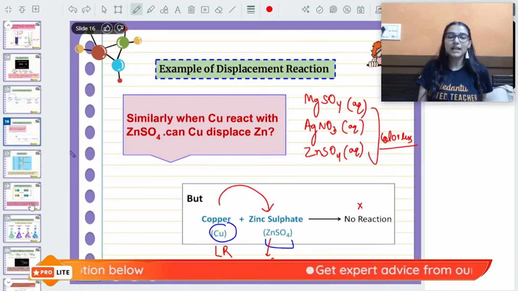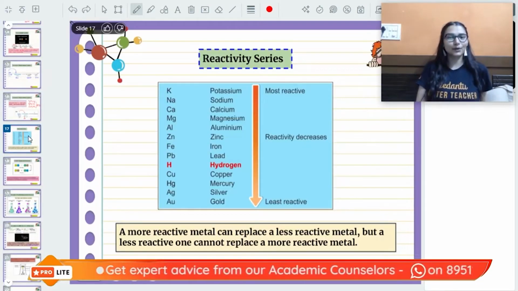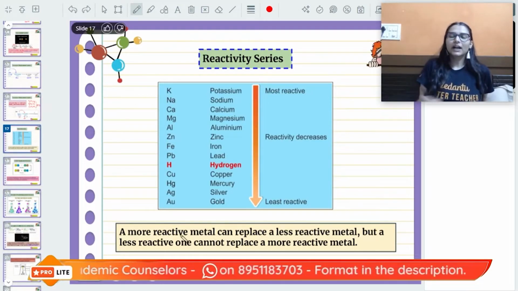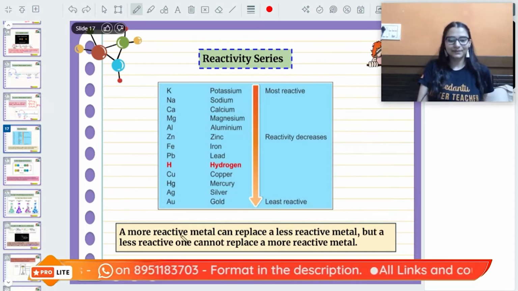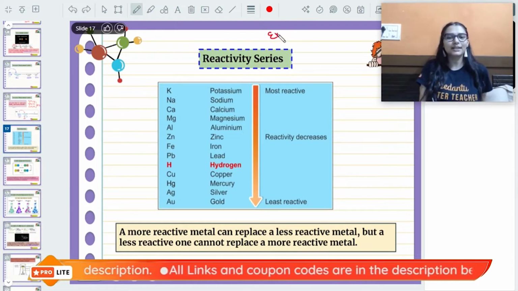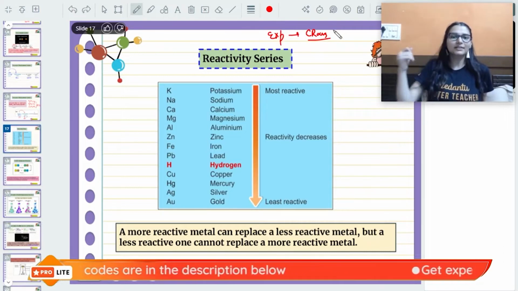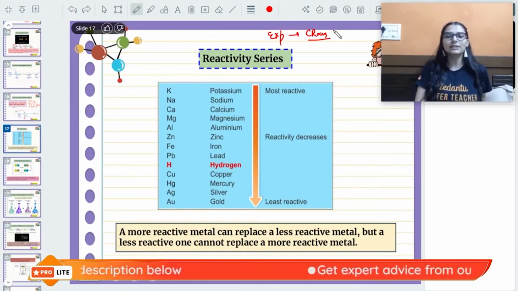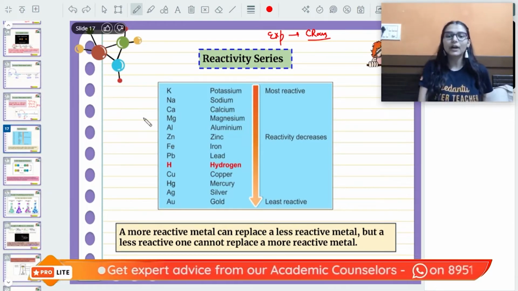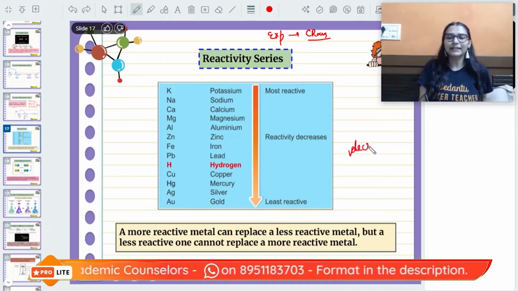Remember these color changes. The thing is, ma'am, how will we get to know about reactivity? There's a question. So beta, for the reactivity, it is very simple. We are having the reactivity series. Now how did we make this reactivity series? This was made by doing certain experimental chemical reactions of every metal. We had taken metals, we treated them under same conditions, then we saw the observations and we decided which is more reactive, which is less reactive. Based on the reactions, we arranged them in the decreasing order of reactivity.